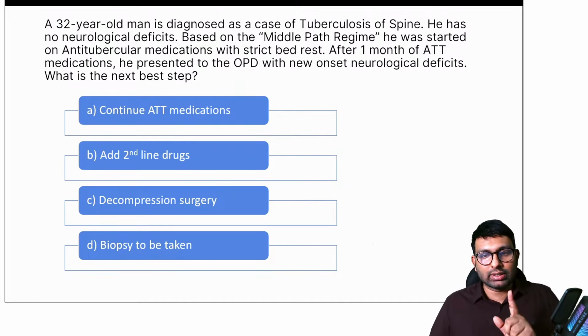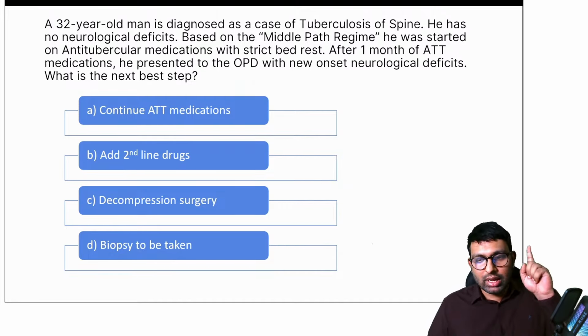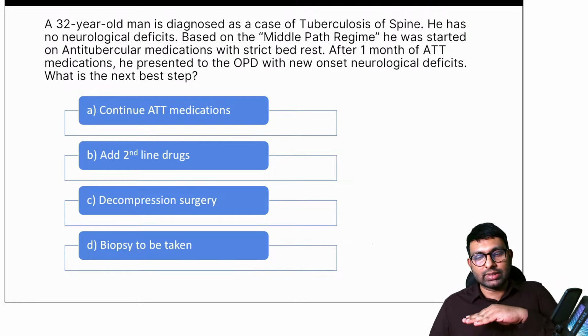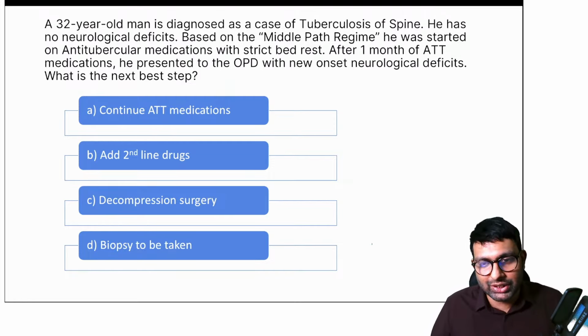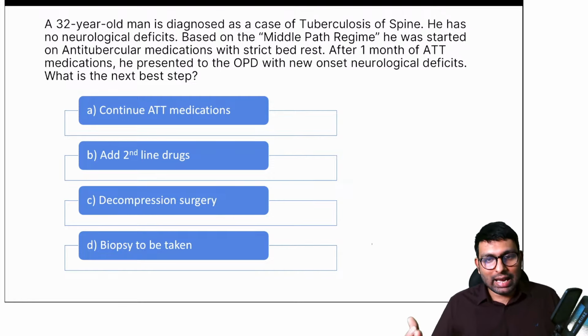When would you consider, imagine the same patient comes with no neurological deficits, but he has something else. What something else will again compel you to go for surgery? What I'm asking you is indications of surgery in middle path regime.